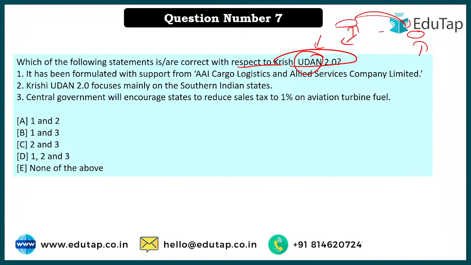So there was some percentage criterion for any citizen who wants to travel, some reservation, that a number of seats should be sold at 2500, so that any person can afford it, even one who belongs to a middle class or lower middle class family, ठीक है. So this was the Udan concept.